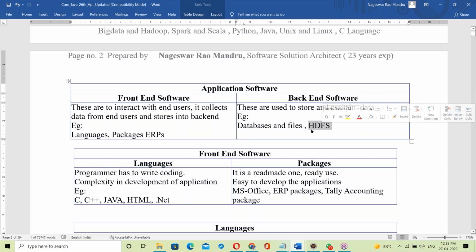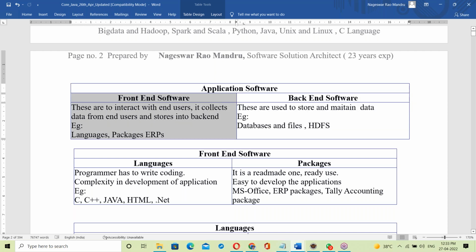Yesterday I explained a little about Hadoop, the big data framework, and its file system HDFS to store big data. So storage and maintenance is the backend, and the front end collects data from the user.